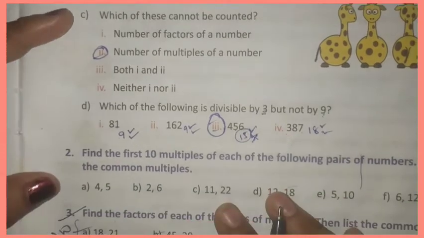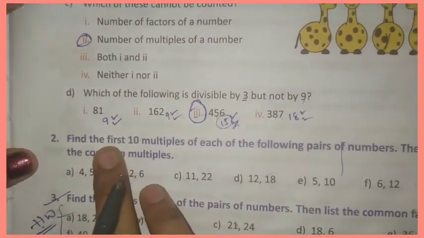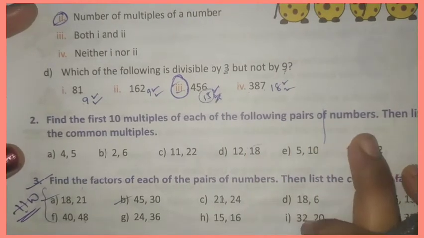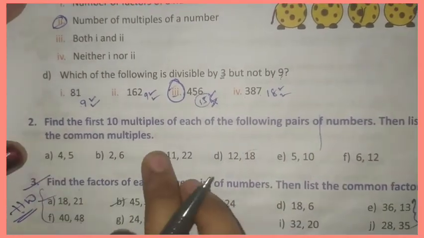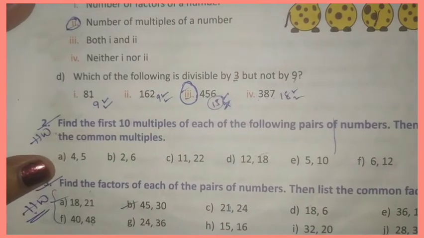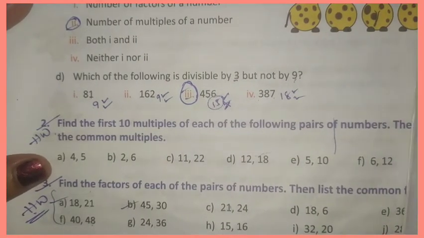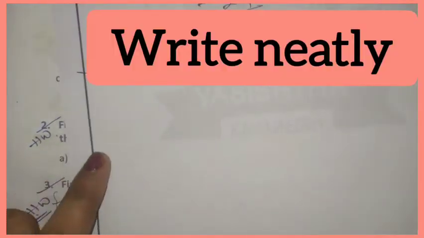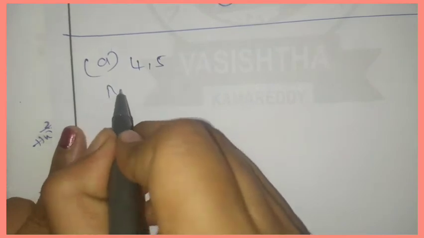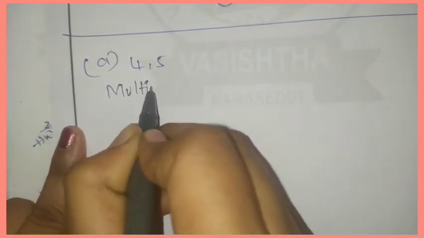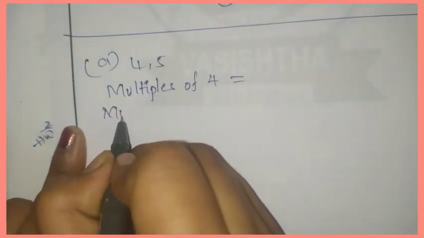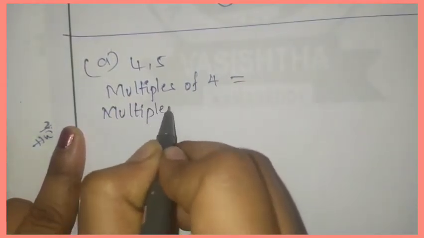Okay. Now look at the second part. Find the first 10 multiples of each of the following pairs of numbers. Then list the common multiples. This is homework for you. We have to write common multiples. Okay, 4 and 5, question A. Look here, 4 and 5. First we will write multiples of 4. Next, multiples of 5.